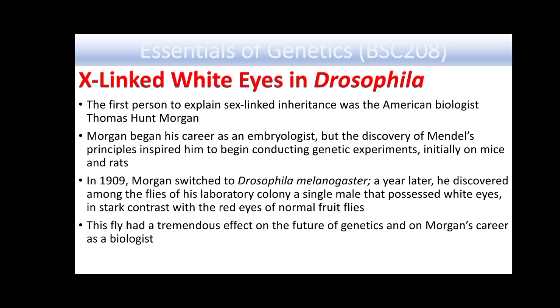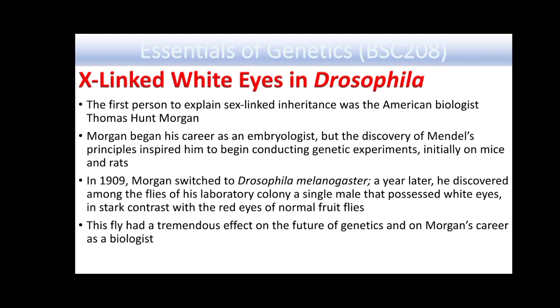So now coming towards the X-linked white eyes in Drosophila, and T.H. Morgan was the first person. He was an American biologist and he was the first person who explained sex-linked inheritance, and he was working on flies.